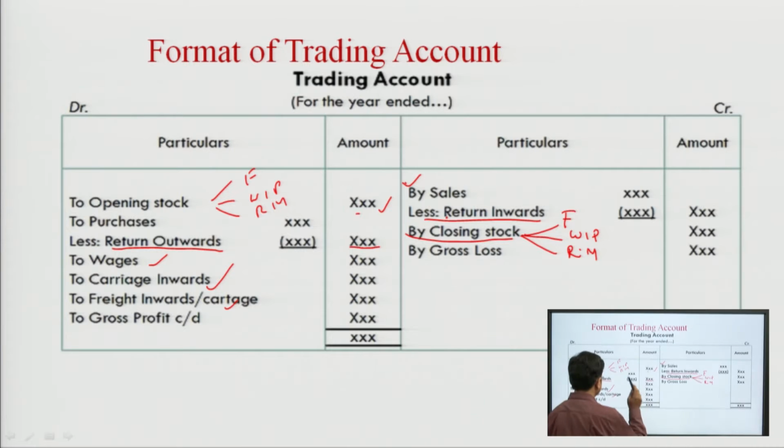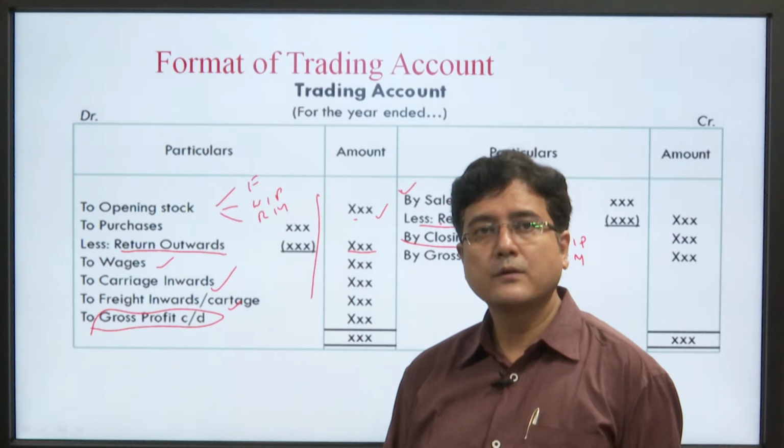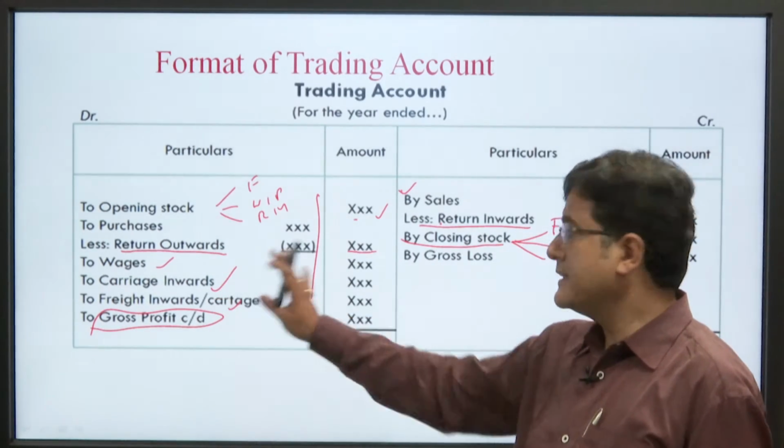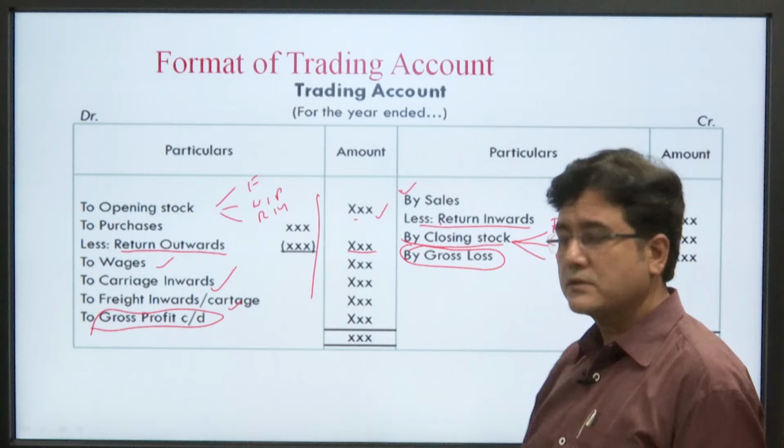After adding, less the expenses, these are the expenses. If this side is greater than this side, then you will get the balance as gross profit, or if this side is greater than this side, then you will get the balance of gross loss.